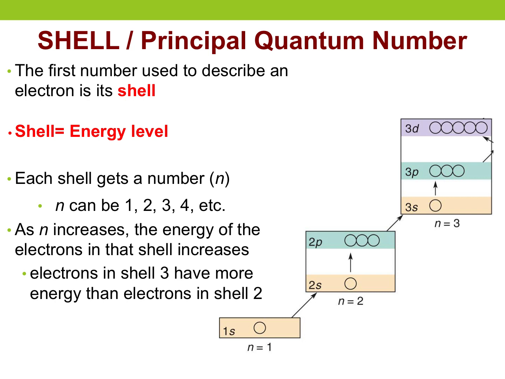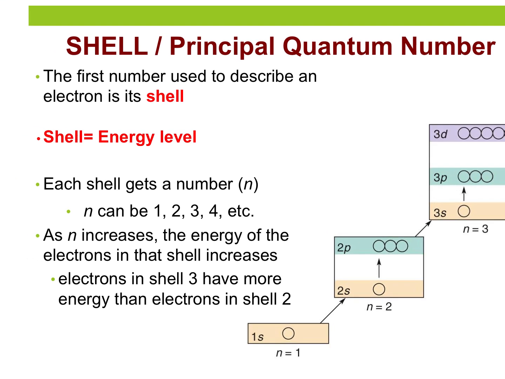The first word we use is the shell number. It's also called the principal quantum number. If you read a chemistry textbook, it's probably going to call it principal quantum number; shell number is shorter. All you need to know for the shell number is that it tells us the energy level.